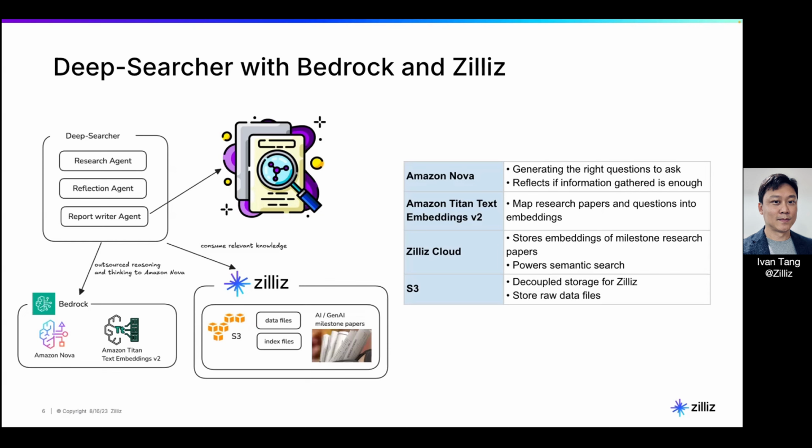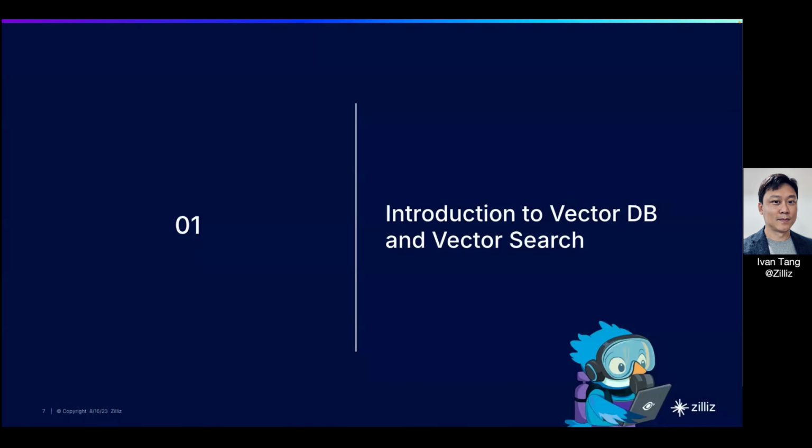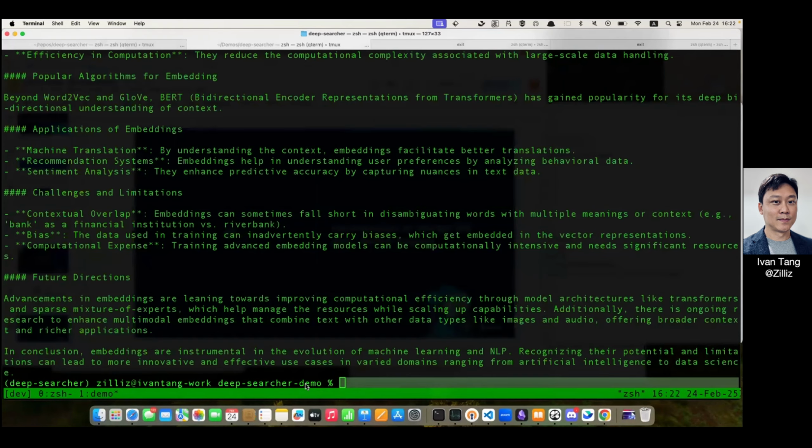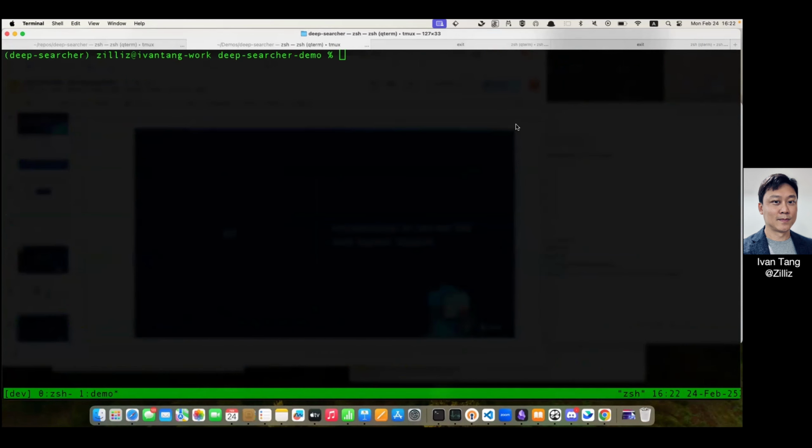So we talk about Nova, we talk about Zilliz Cloud, we talk about the embedding model, and of course, last but not least, S3. That's where we store all our unstructured data, right? The last time I did a live demo, it didn't go that well, so I hope today it works. All right. So here, we have this terminal. Let me just clear the screen.